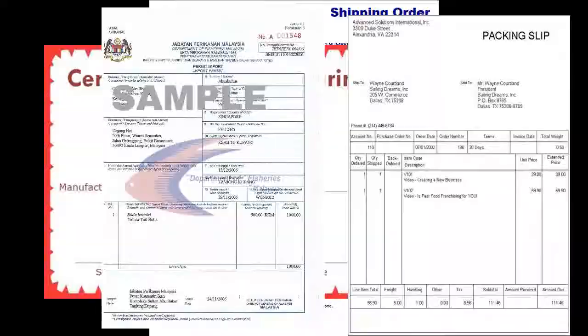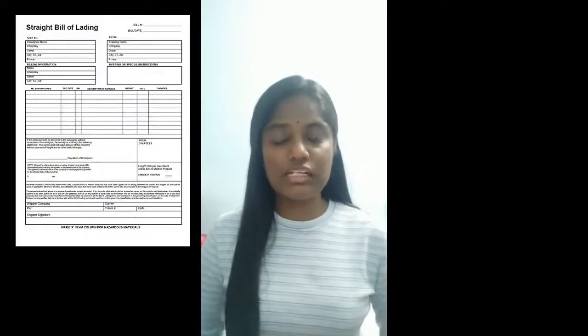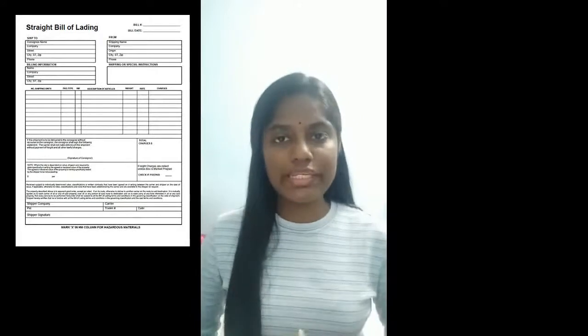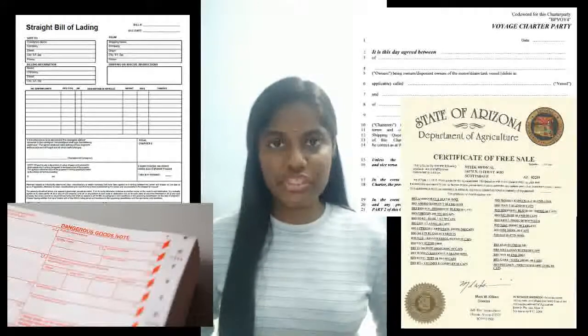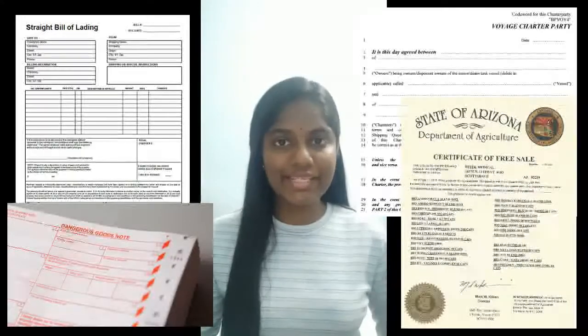The third one is transportation document, which is one of the important tools in this chapter and also for international trade. Transportation documents also include bill of lading, charter parties, certificate of certification, certificate of free sale, and others. Transportation documents give clarification about how to prevent danger, how to protect the goods, and how to ensure the goods do not fall under any type of risk.